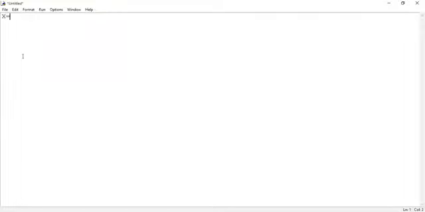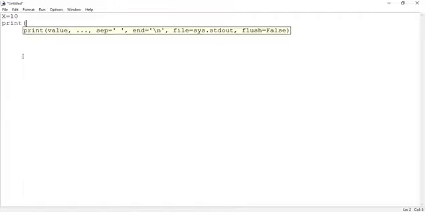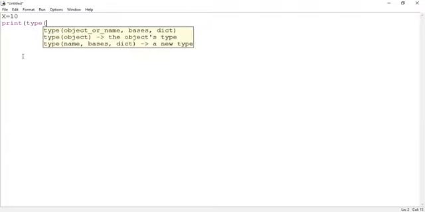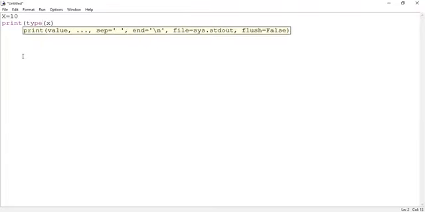Here I'm writing X equal to 10. So when I write X equal to 10, what sort of data type is assigned to the X variable? Integer. So to know the data type of the X variable, I can use the type function. Type of X can be used. So this statement will return the data type of X, isn't it?